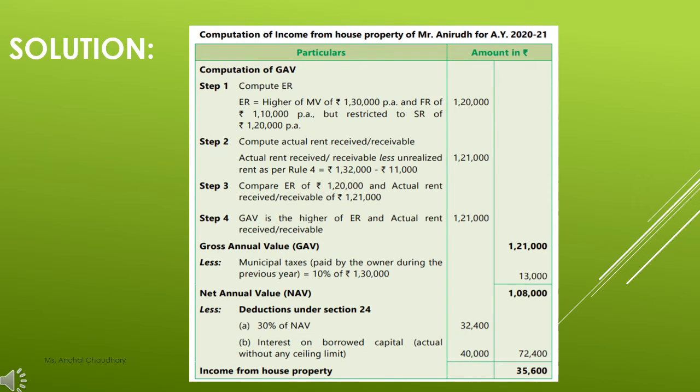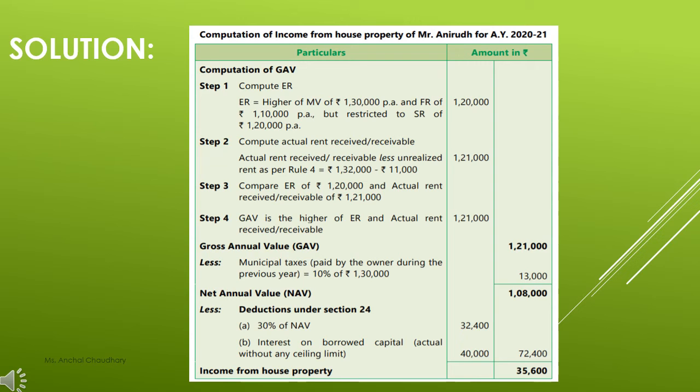So students, here is the solution of your numerical number 2. You have to compute the income from house property of Mr. Anirudh. So first of all, you have to find out the gross annual value. As I told you, the first thing which you always have to do is find out the gross annual value, first step. So first of all, you have to compute your expected rent. And what is expected rent?